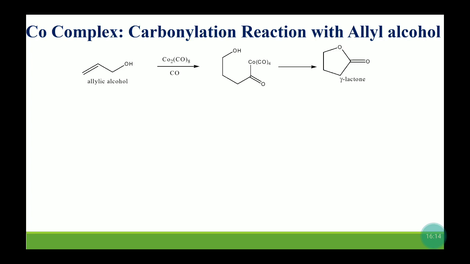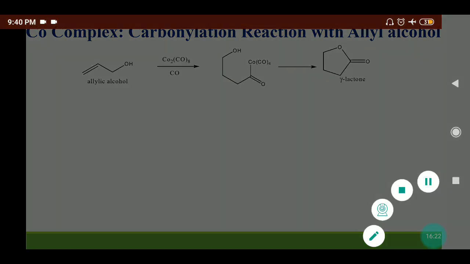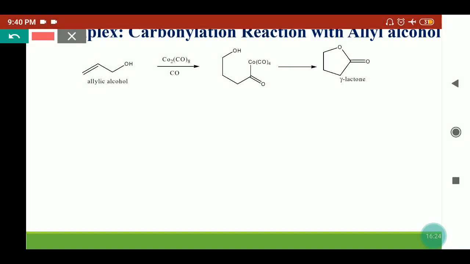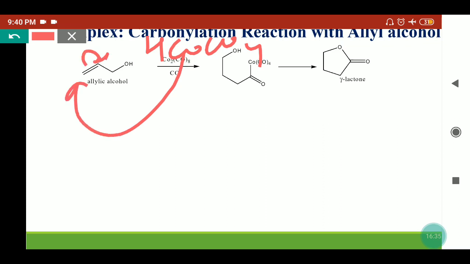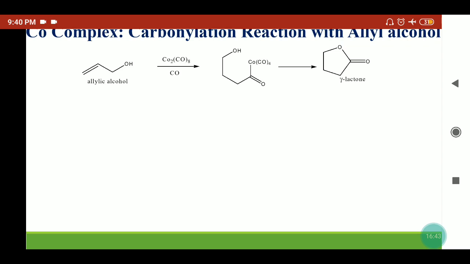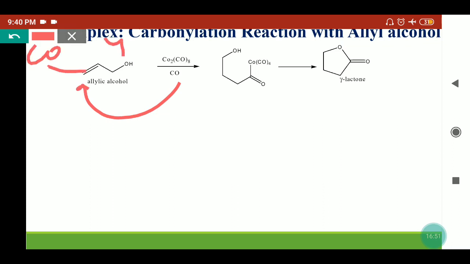Coming to the next part, where the allylic alcohol reacts with octacarbonyl dicobalt in presence of carbon monoxide. So first, Co2(CO)8 will attack here, or HCoCO4 will attack, meaning the cobalt complexes will attack. So what will happen? This cobalt will go to here and this hydrogen will be here. So we'll get this alkyl tetracarbonyl cobalt complex. In presence of carbon monoxide, it will form the acyl tetracarbonyl cobalt complex. Here this CO will insert between this.